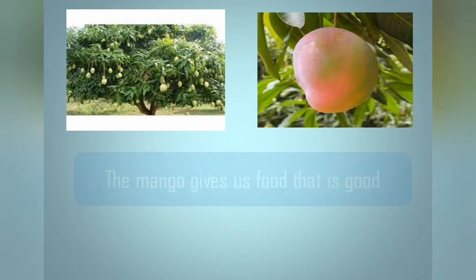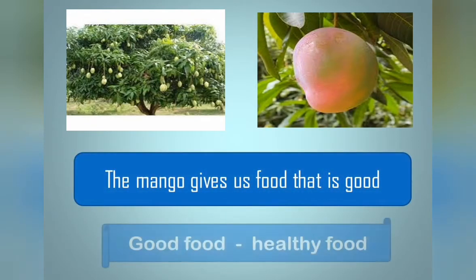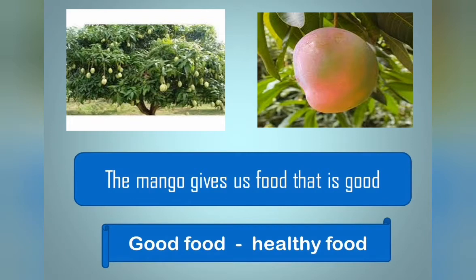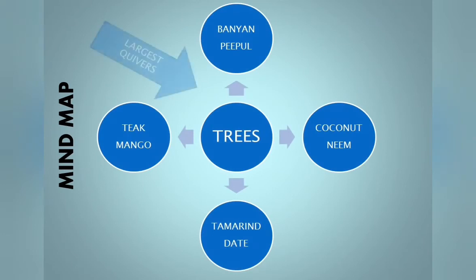And this is your last but not the least line. The mango gives us food that is good. How does the mango taste? Yes, mango is very sweet in taste, is it? So, mango gives us very healthy food because fruit is one of the healthy foods. So, mango gives us food that is very good. Do you all like to eat mango during mango season? Okay, fine, kids. This is your last line. So I covered all the 8 lines and now we move on to the mind map.